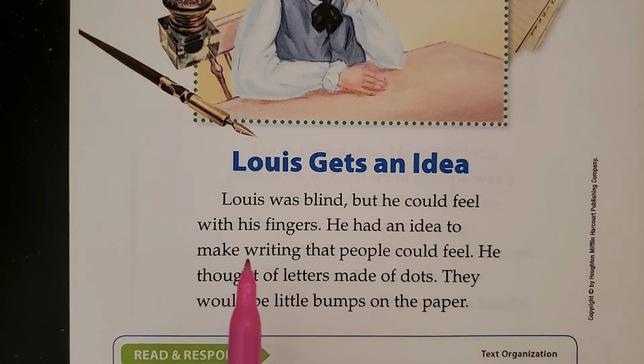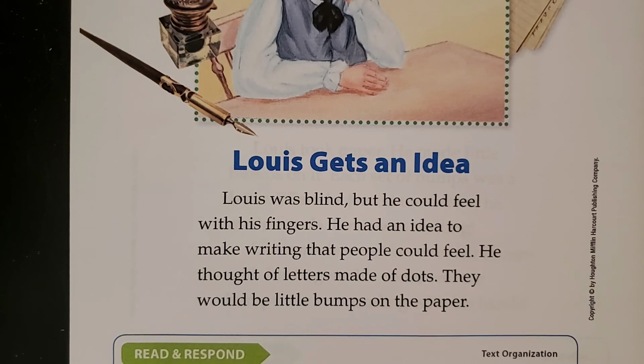So he was blind, which means he can't see, but he could still touch things and figure out what things were by the way they felt. So he wanted to make a writing that he could feel, and then he could read like everybody else. Reminds me of someone we read about, Helen Keller. Think about how she was blind, but she was also deaf as well. He can hear.